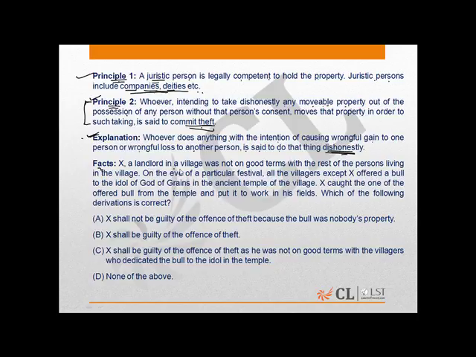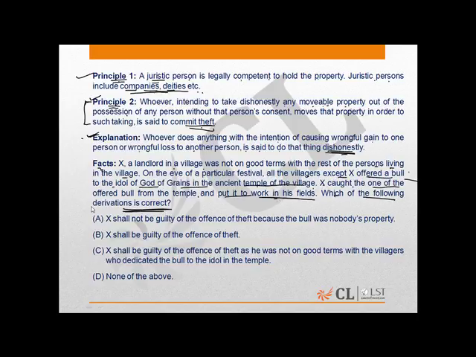X is a landlord in a village and he was not on good terms with the rest of the persons living in the village. On the eve of a particular festival, all the villagers except X offered a bull to the idol of the god of grains in the ancient temple of the village. X caught one of the offered bulls from the temple and put it to work in his fields. Which of the following derivations is correct, right?